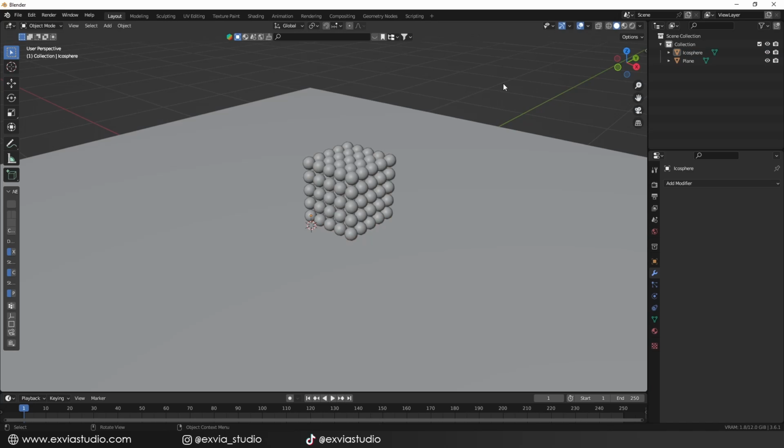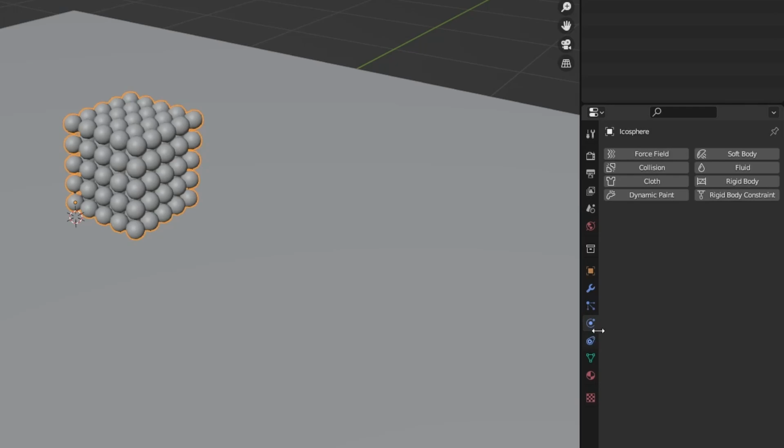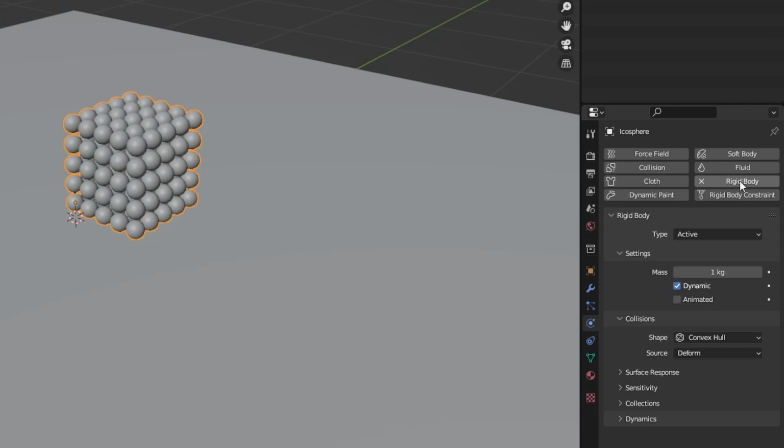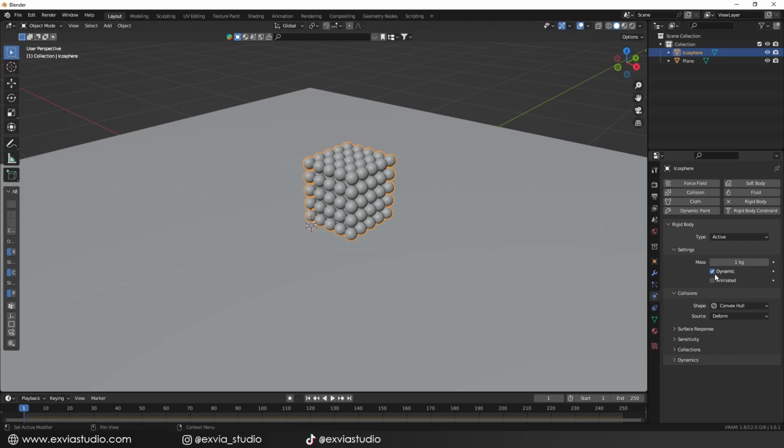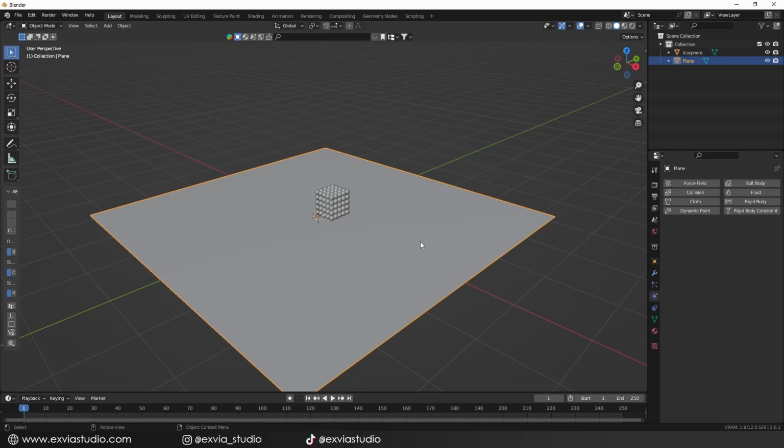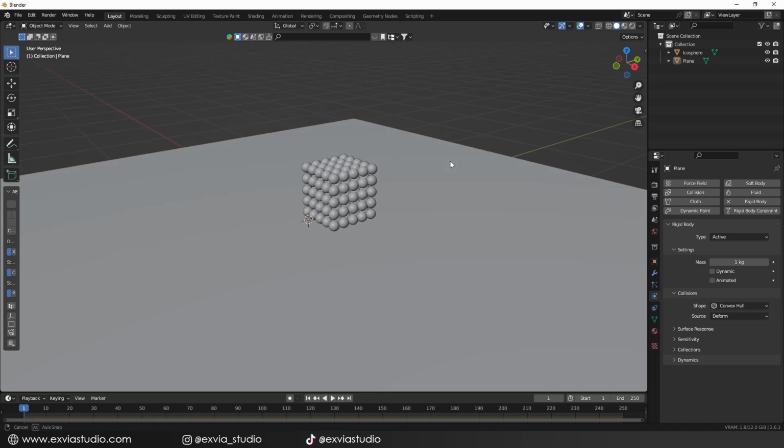So let's see what happens if we give physical properties to all these spheres. Go to the Physics tab and click on the rigid body option. This will activate the physics for this object, and things like gravity, collisions, and other forces that we want to add will affect these spheres. Going over these basic options for now, we just leave it as it is. In the same way, we will give rigid body properties to the plane below, so this way the sphere can collide with the plane. The only difference is that we're gonna uncheck the dynamic option for the floor, because we don't want any gravity or force effect on the floor.